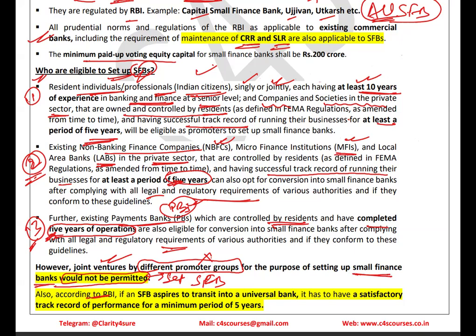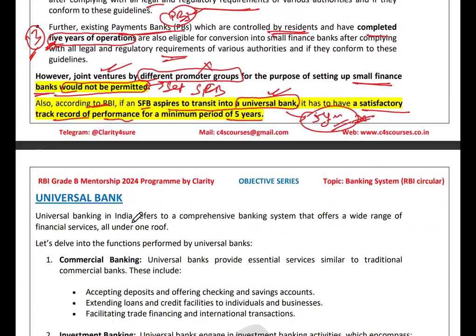According to the RBI, if a small finance bank aspires to transit into a universal bank, if they aspire to get the license for a universal bank, they should have a satisfactory track record of performance for a minimum of how many years? 5 years. So remember this point. They should have a good track record in functioning of their businesses for a minimum of 5 years before getting the license for the universal bank.